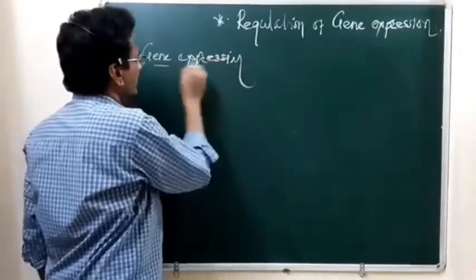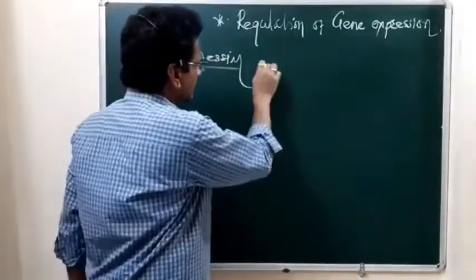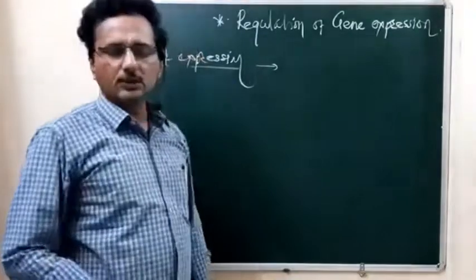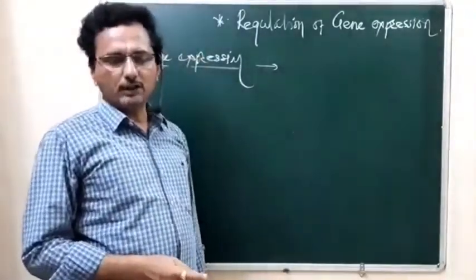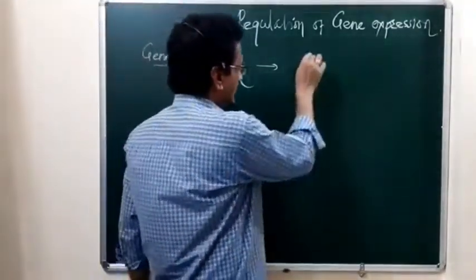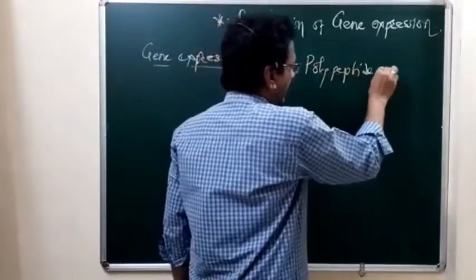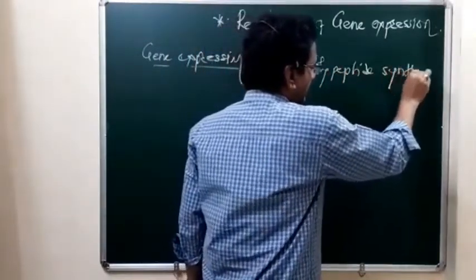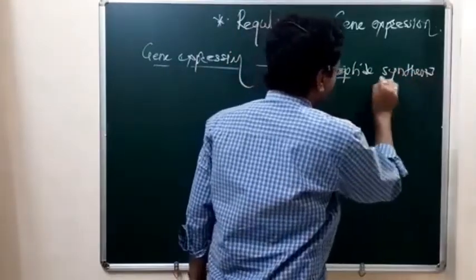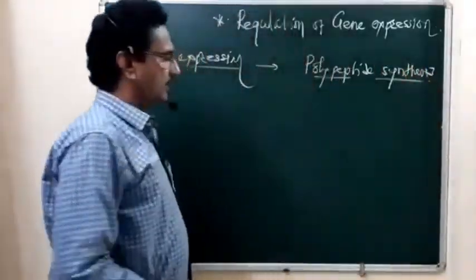Gene expression means genes express through polypeptide synthesis. Polypeptide synthesis is called gene expression.